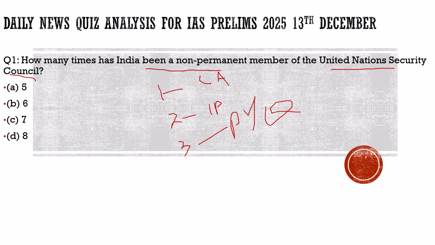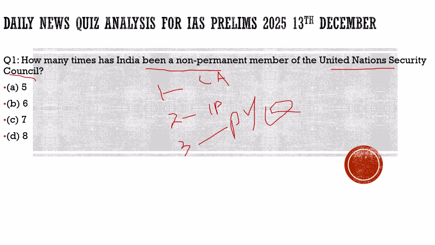By doing this, the video helps you in two ways. First of all, in solving the questions, it acts as a quiz. Second, it acts as a news analysis, because we take questions from current affairs, and for discussing those questions we need the context, which means discussing what was in the newspaper today. So it acts as a news analysis as well as a quiz analysis. That is why I named it daily news quiz analysis.